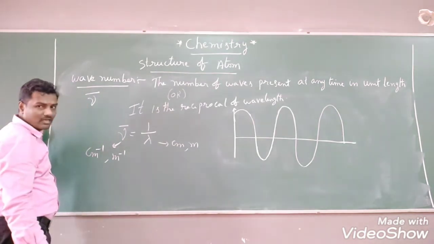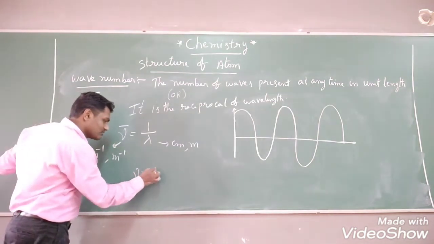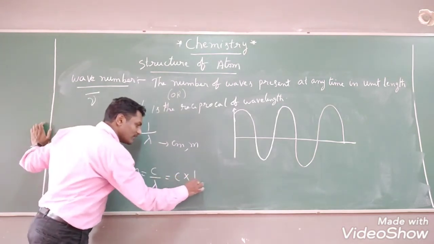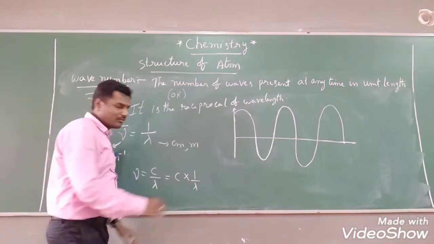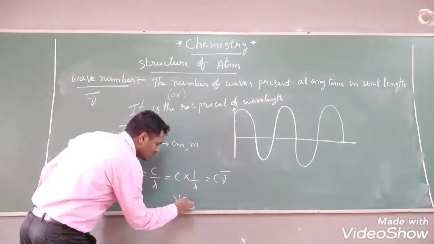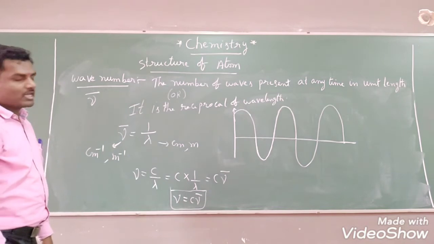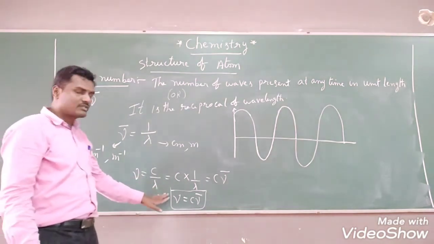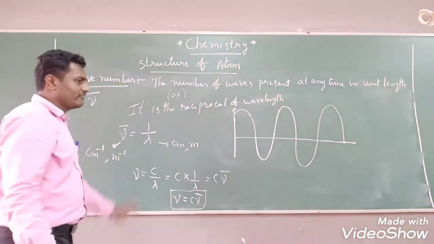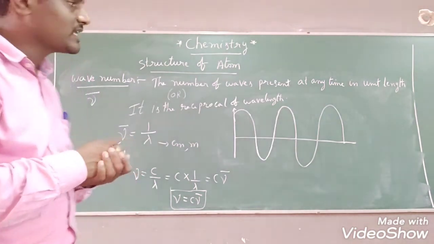So here some more new formulas we have. Nu is equal to C by lambda; already we have seen this one. We can also write it like this: C into 1 by lambda. 1 by lambda is nothing but nu bar. So nu is equal to C nu bar. We may use these formulas frequently in the numericals. Everybody has to keep these formulas in mind. This is about wave number. And the last property of electromagnetic radiation we have is amplitude.